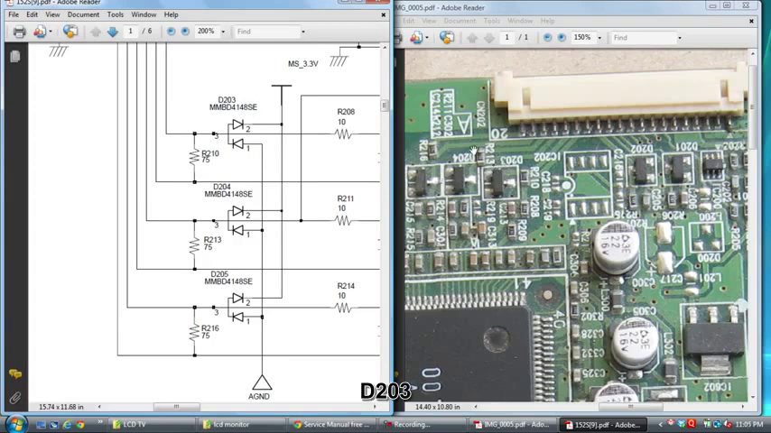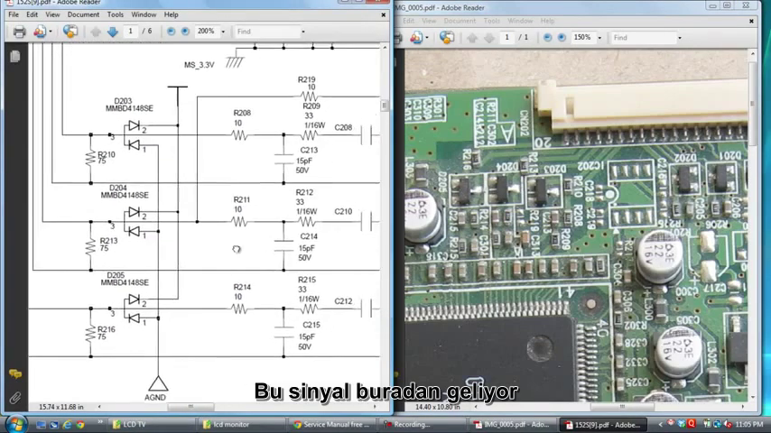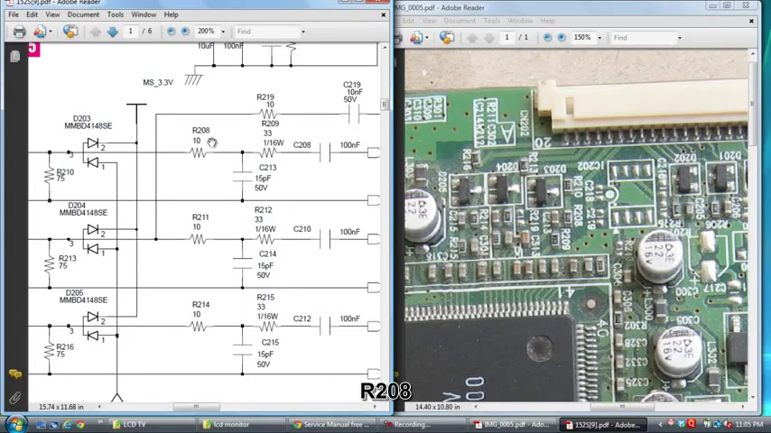D203, D204, D205. See here, D205, these three 2-in-1 diodes. This signal comes to R210, R213, R216. This signal comes to here: R208, 211, 214.